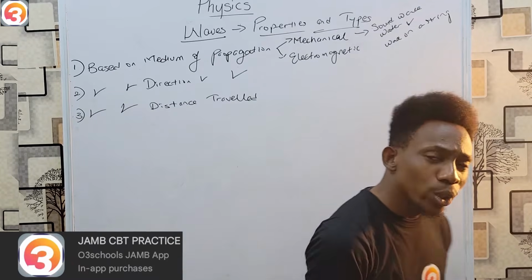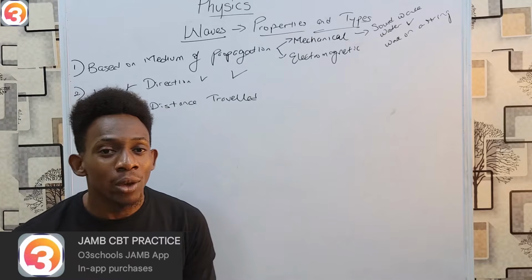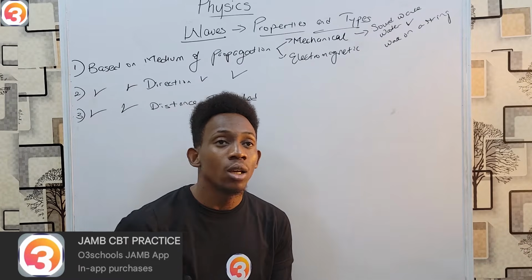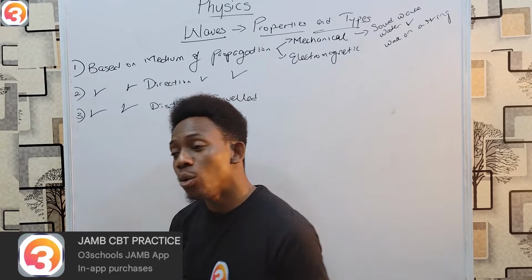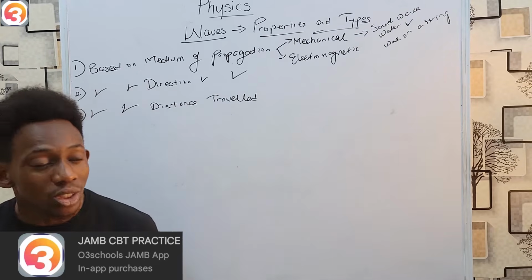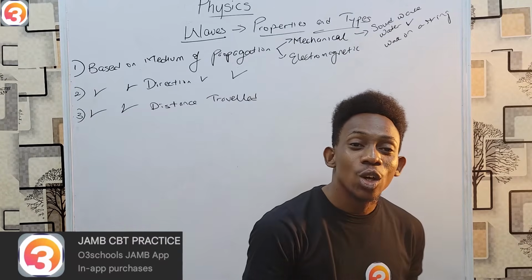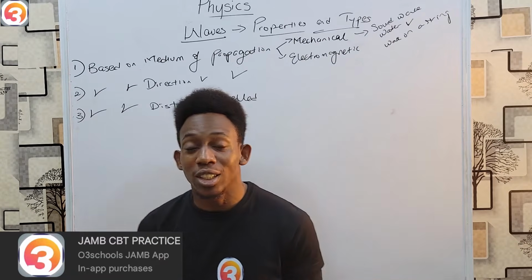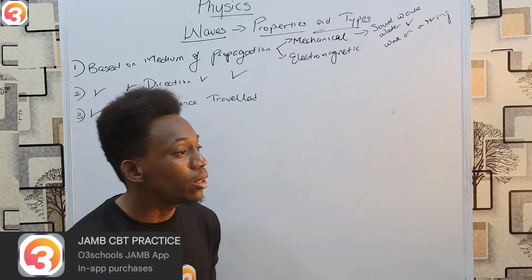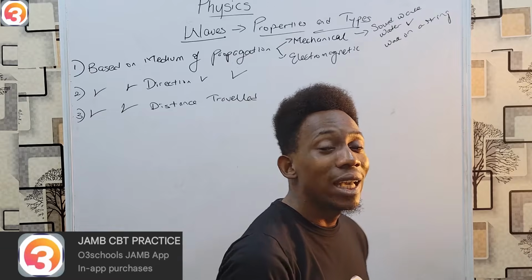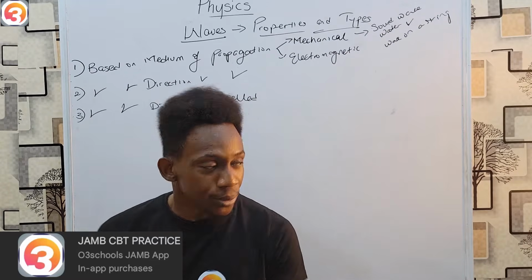While for your sound wave, you may not have noticed this because there's always air around us, but sound actually travels through the air, or through solid, or through liquid. It must travel through something. If there was no air, then there would be no sound. Therefore, in space, there is no sound, unlike some of the movies we watch where you can see things exploding in space and you can hear sounds. In natural space, there is no sound. Everything is quiet because there is no particle or material for this sound to travel through.